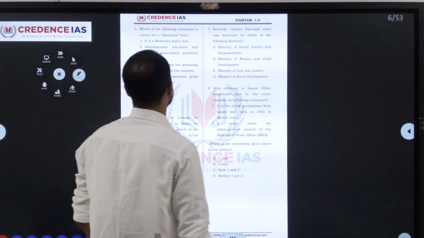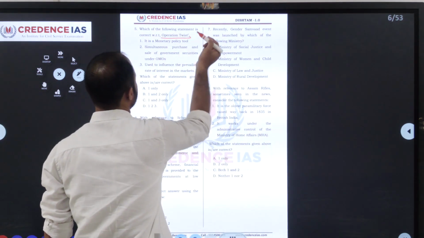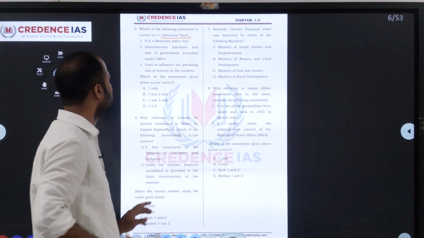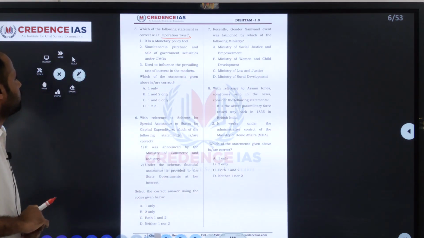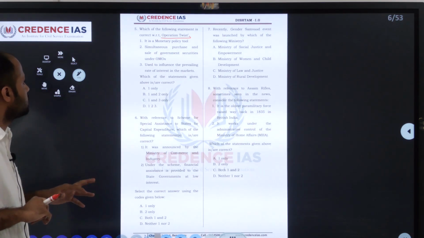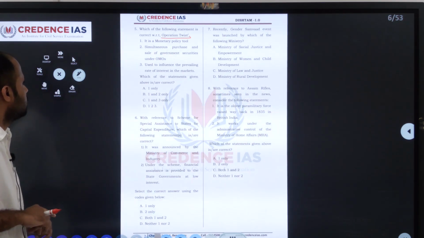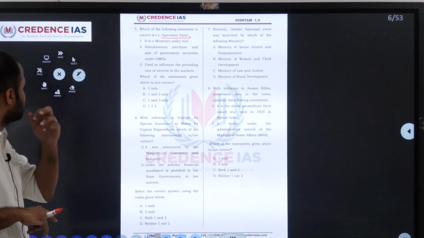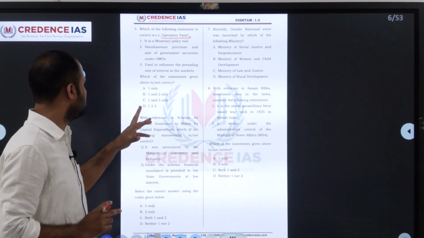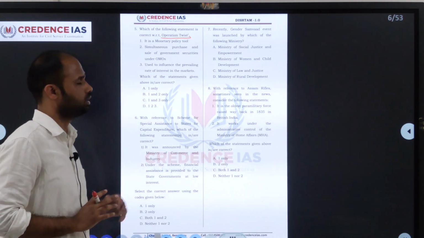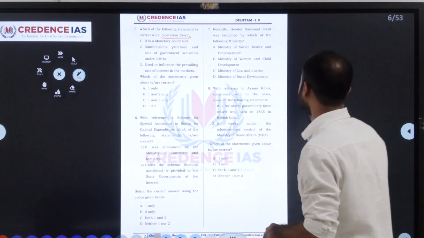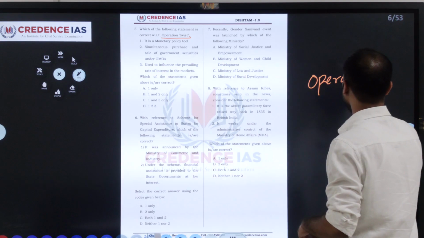Next one: which of the following statements is correct with respect to Operation Twist? They have given the first statement: it is a monetary policy tool. Second: simultaneous purchase and sale of government securities under OMO, open market operation, used to influence the prevailing rate of interest in the market. Which of the statements given above is correct? A is 1 only, B is 1 and 2 only, C is 1 and 3 only, D is 1, 2 and 3. This is an economics question. What is Operation Twist?